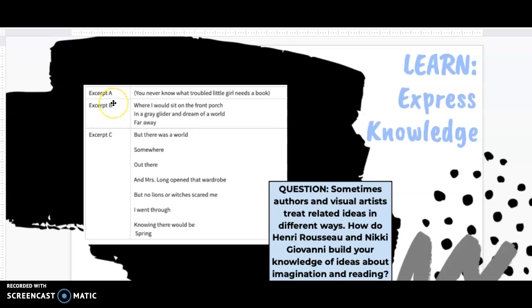So the first excerpt is this: "You never know what troubled little girl needs a book." This comes directly from the poem. You never know what troubled little girl needs a book.